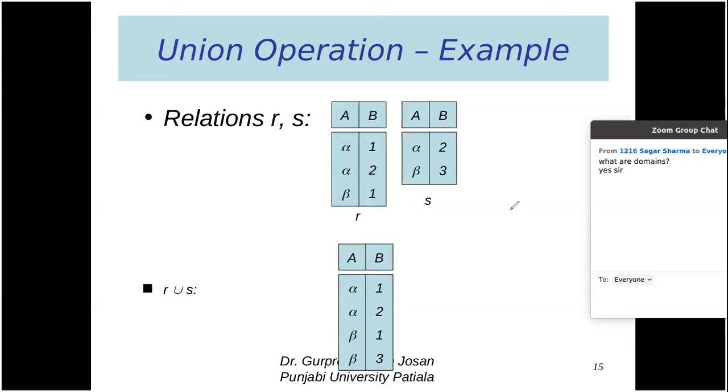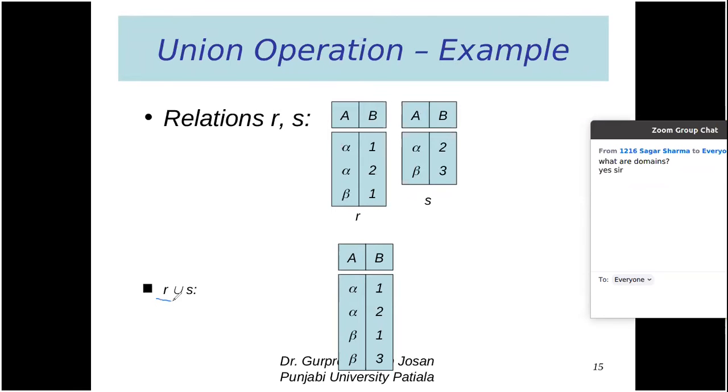So to understand the union operation, we are considering two relations R and S. Relation R has two fields A and B. Relation S also has two fields A and B. Alpha 1, alpha 2, beta 1 are the values of R. Alpha 2 and beta 3 are the values of S. These are two relations which are union compatible because they have the same number of columns, the same column names, and their domains are also the same. So we can apply the set operations.